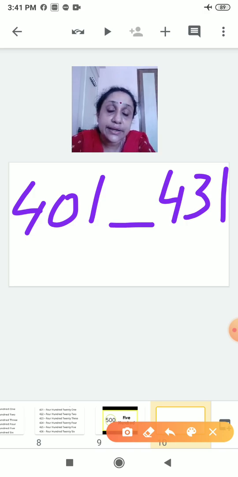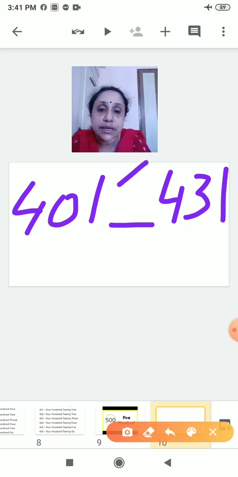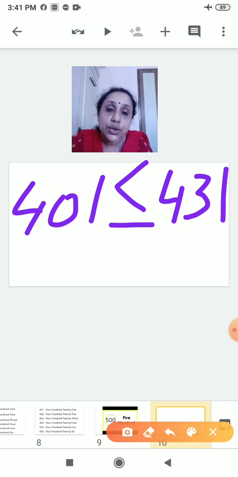So which is the greater? Which side I will put the greater sign? So 431 is greater than 401. It is a big number. 431 is a bigger number. The greater sign, it will open its mouth towards 431.